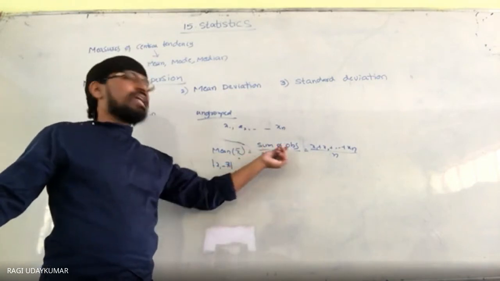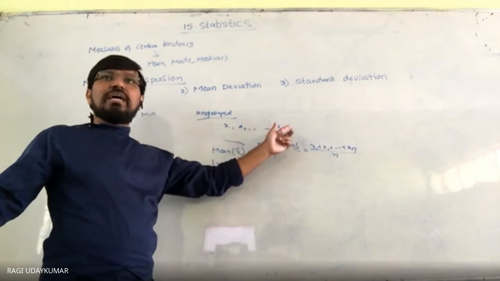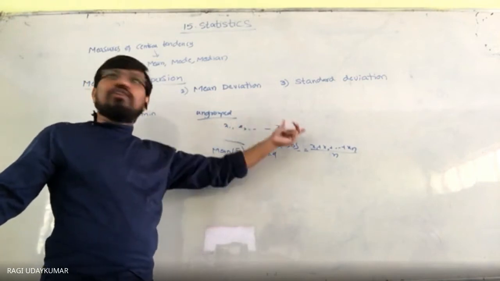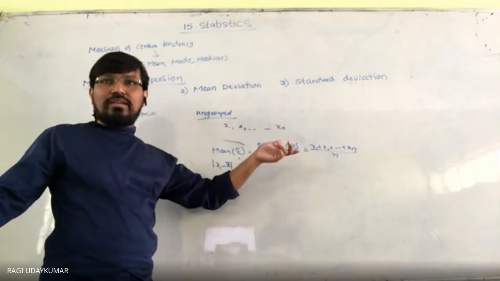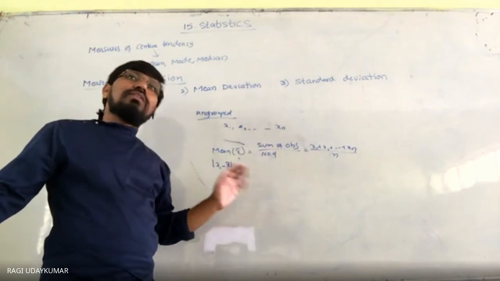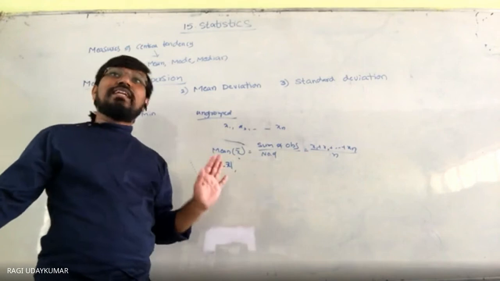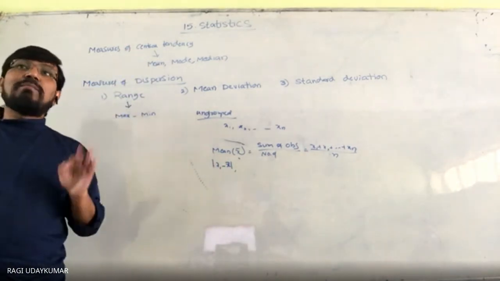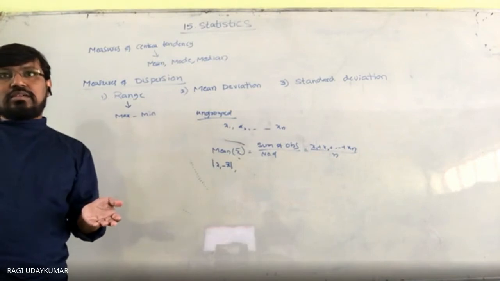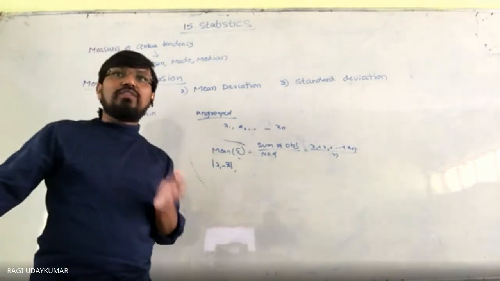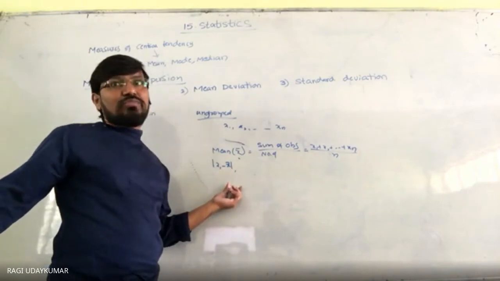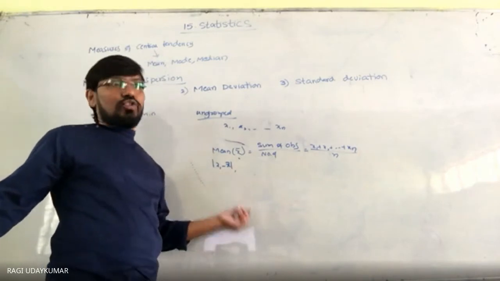When you subtract the mean value from each and every observation, some values you are going to get negative, some values you are going to get positive. You observe that. And if you add them, everything will be cancelled and you are going to get 0. So sum of the deviations will always be equal to 0. That's why we will consider the absolute values of the deviations and their sum will be taken into consideration.